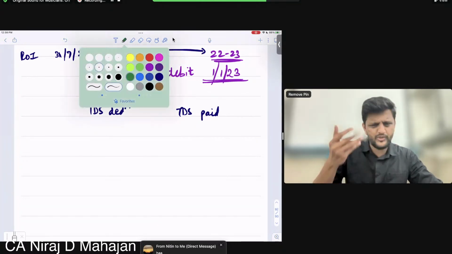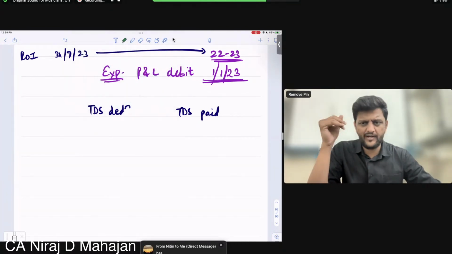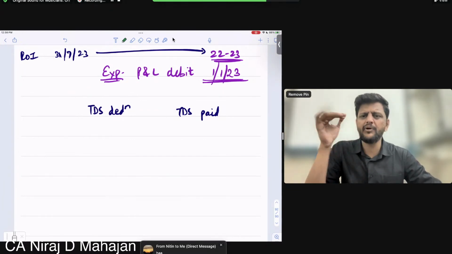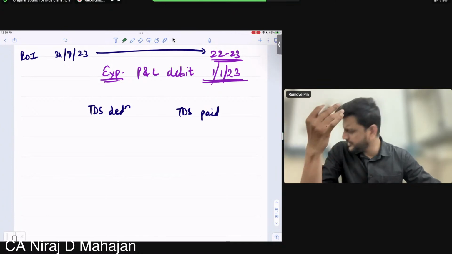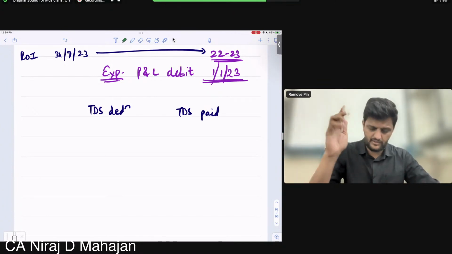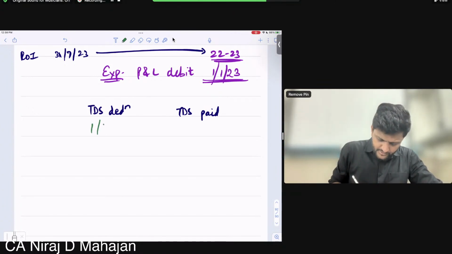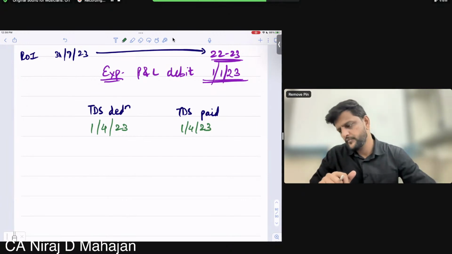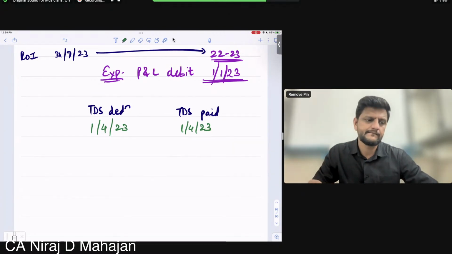The expenditure of 22-23 is debited to the P&L in the books of accounts on 1st January 23. But somehow the consultant, the accountant, forgot to deduct TDS. He got to know about it on 1st April 23, and that day itself immediately paid. Allowed or disallowed?